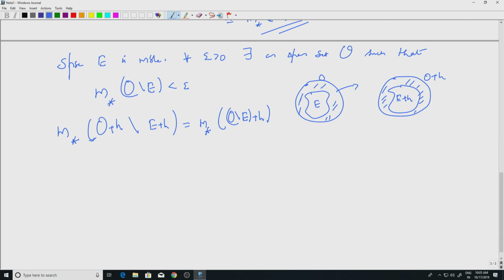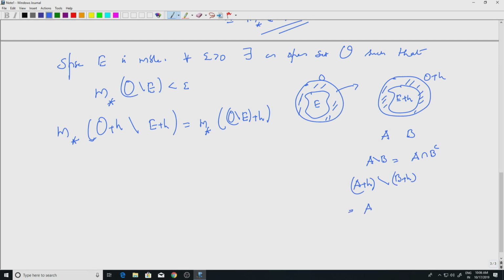So let me write it down for A and B. Suppose I have two sets A and B. I look at A minus B. What is A minus B? That is A intersection B complement. Now, A plus H minus B plus H is another set. What will this be?